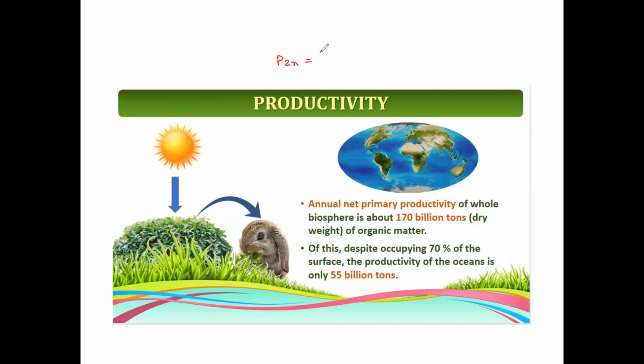It will also be equal to gross secondary productivity minus R. That is, if an animal is producing some amount of glycogen, some of it will be utilized for respiration by that animal. After its deduction from gross productivity, you will get the net productivity, which is present there for storage. Any other equation you want to talk about?